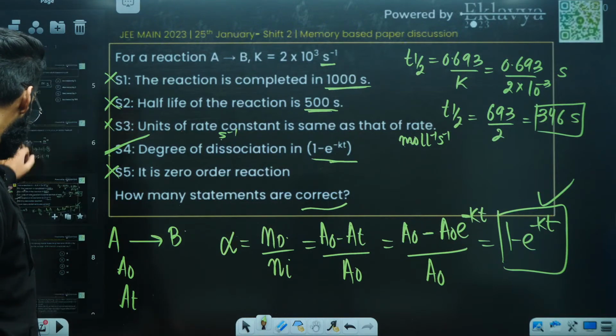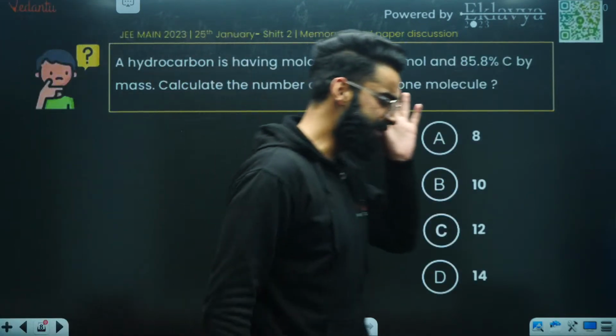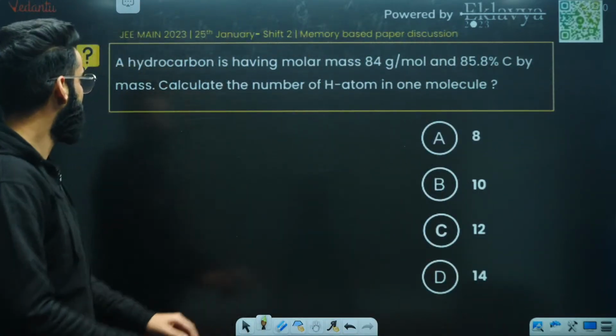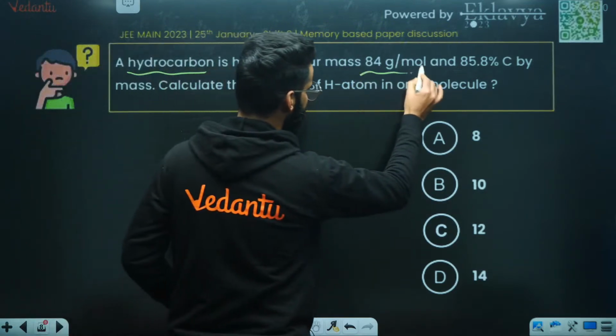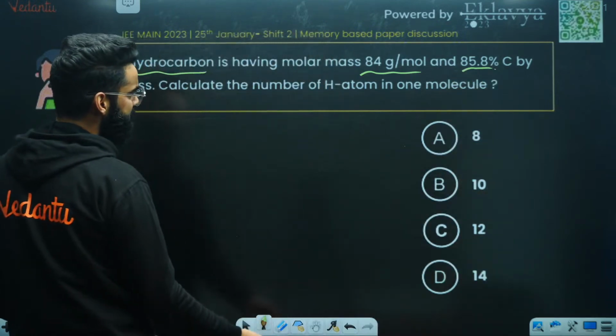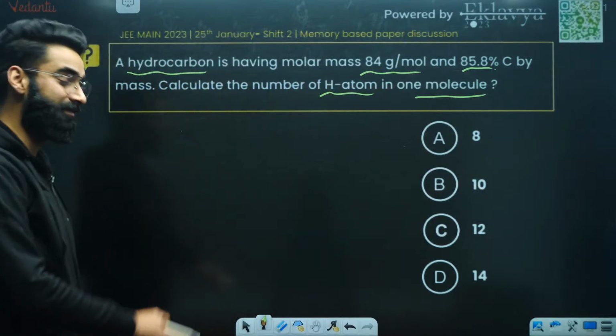Moving ahead people. All right, look at this question. The question is from the chapter mole concept, and I'm 100% sure you would have solved this question properly. You have got a hydrocarbon having the molar mass of 84 grams per mole, 85.8% carbon by mass. Calculate the number of hydrogen atoms in one molecule. All right, it's a bit lengthy question.